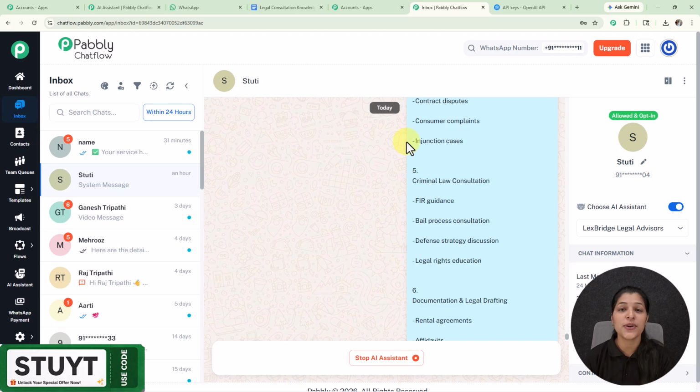So now you can also create this amazing AI assistant by just using Pabbly Chatflow. And now you don't have to manually reply to your customer queries. And this AI assistant is going to provide 100% accurate data.